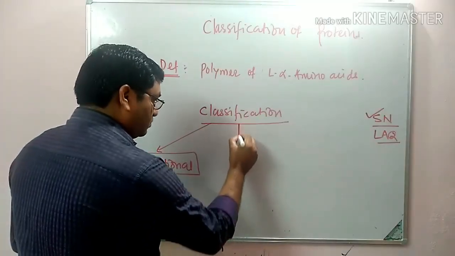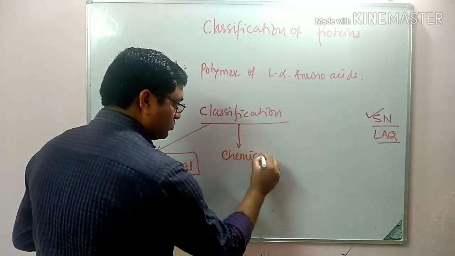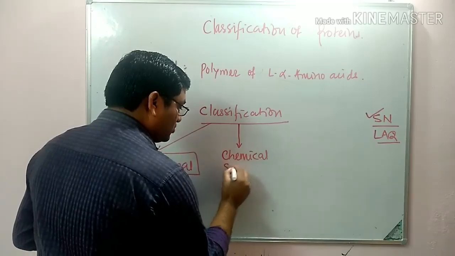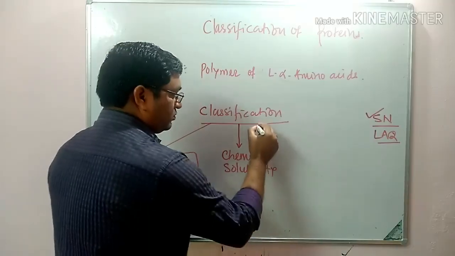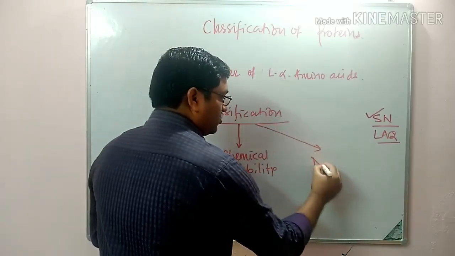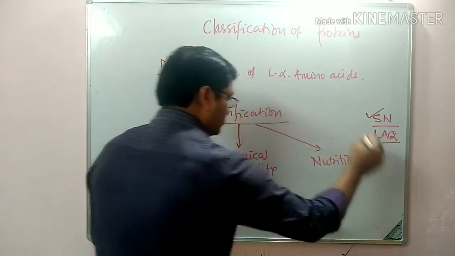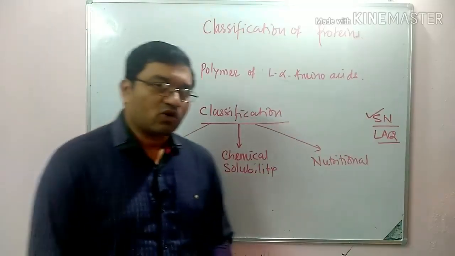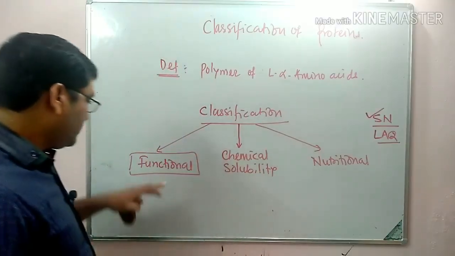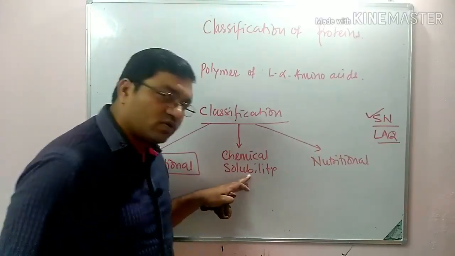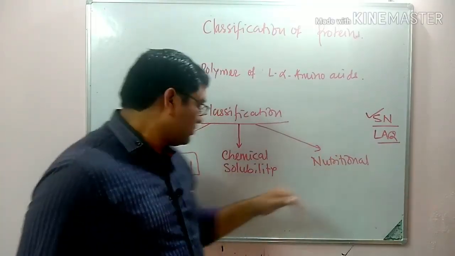Second is based on their chemical nature and solubility, and third one is based on their nutritional status, the nutritional classification. So these are the three bases on which proteins are classified: functional classification, chemical nature and solubility, and nutritional classification.